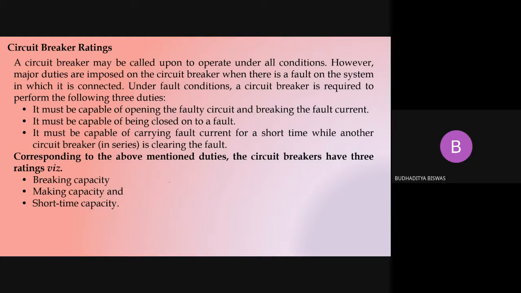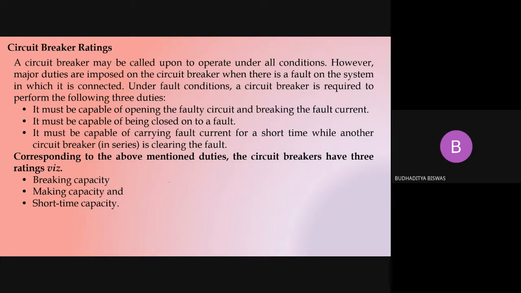Remember these things very carefully. When there is a fault in the system and a breaker is connected to clear the fault, this breaker is required to perform the following three duties. Number one, it must be capable of opening the faulty circuit and breaking the fault current. This is the primary duty of the circuit breaker. That's why the circuit breaker is installed in the power system. When there is a fault, the circuit breaker must disconnect the faulty portion from the healthy system, and the fault should not circulate in the surrounding areas.